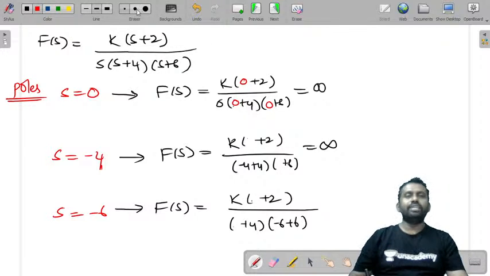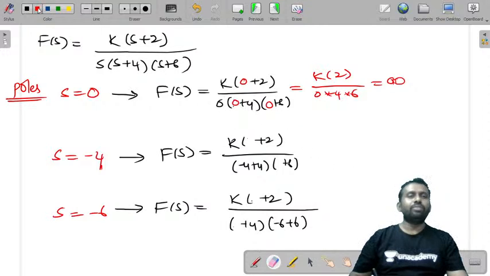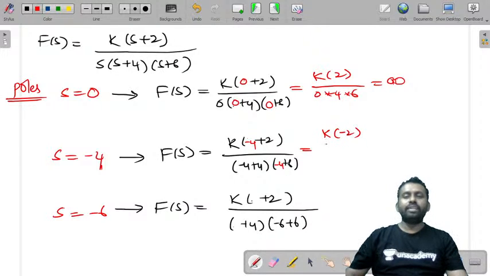What would this give you? Let us cross check this once again. For s = 0, this will give you K times 2 / (0 × 4 × 6), which is infinite. Now similarly, for s = -4, we get K(-4 + 2) / [-4(-4 + 4)(-4 + 6)], which is K(-2) / [-4 × 0 × 2]. So this will also give me infinite.